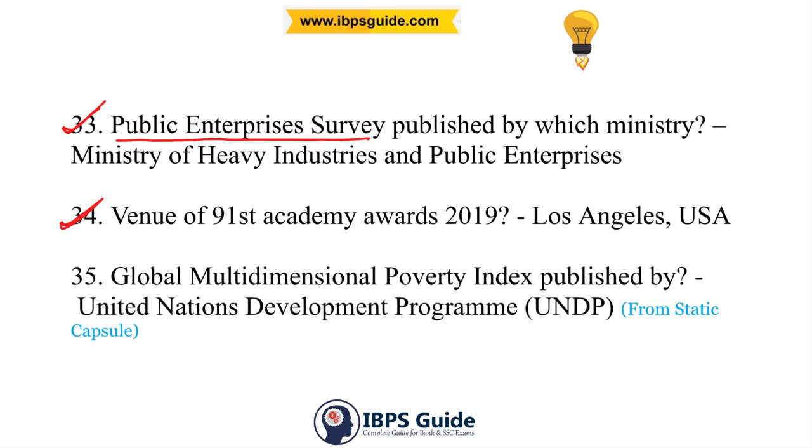The venue of 91st Academy Awards 2019. 91st Academy Awards 2019 will be Los Angeles, United States of America. 35th question. Global Multidimensional Poverty Index. Global Multidimensional Poverty Index is published by United Nations Development Program.